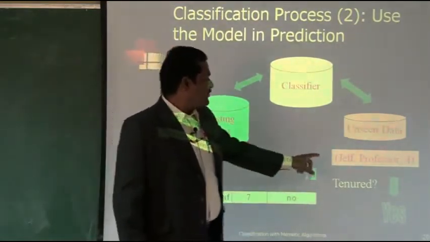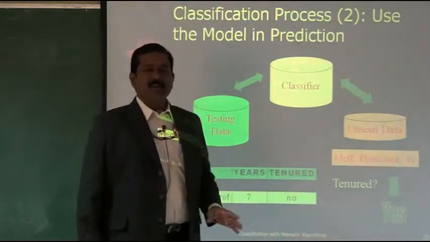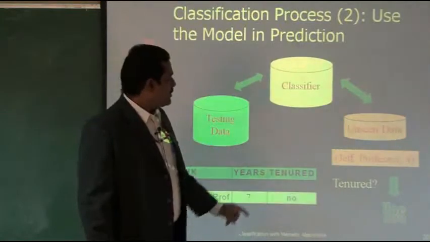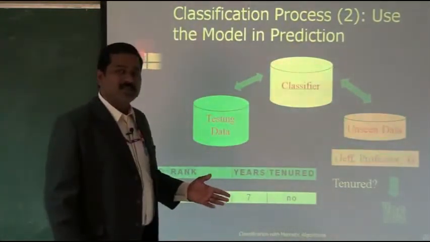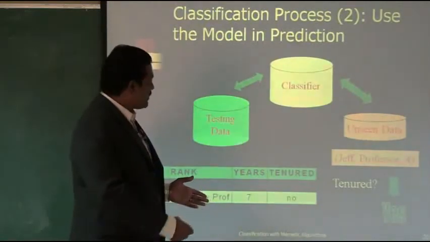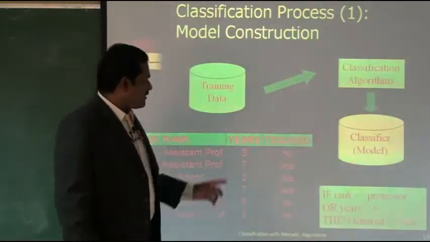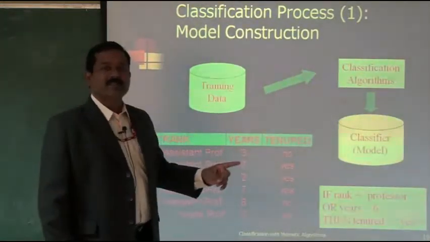So for example, Jeff, professor, 4 years experience. Now we have to find out whether he is tenured or not. So we have to match this with the model we have got. What is the model we have got? If rank equal to professor or years greater than 6, then tenured equal to yes.